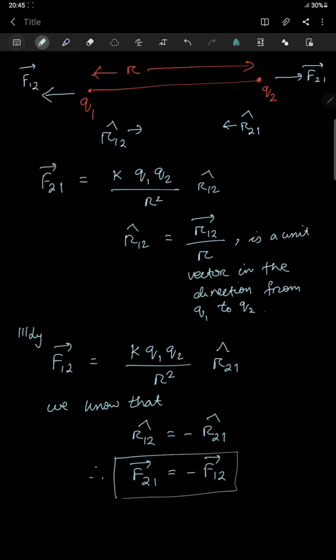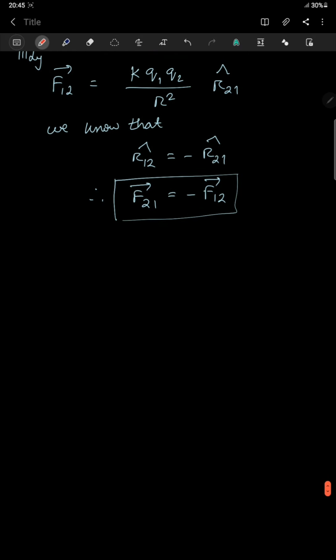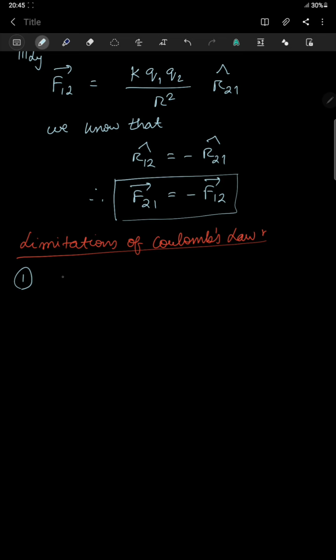So once we have read in such detail about Coulomb's law, is there any limitation to Coulomb's law? Or is it flawless, can it be applied everywhere? No, there are certain limitations also. So let's highlight those points about limitations of Coulomb's law. Okay, limitations of Coulomb's law. So in this, the first limitation is the charges must be at rest. This is the first limitation.